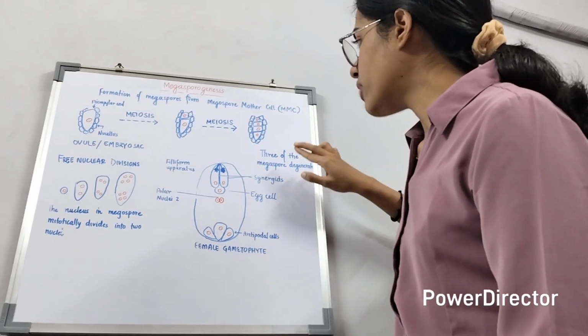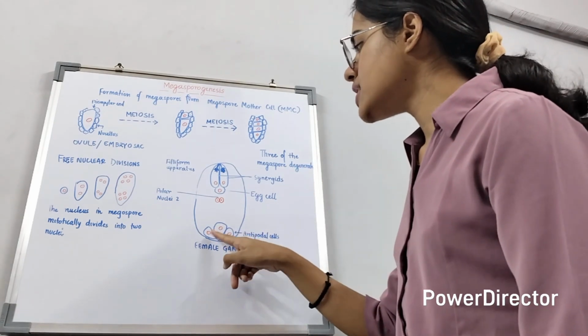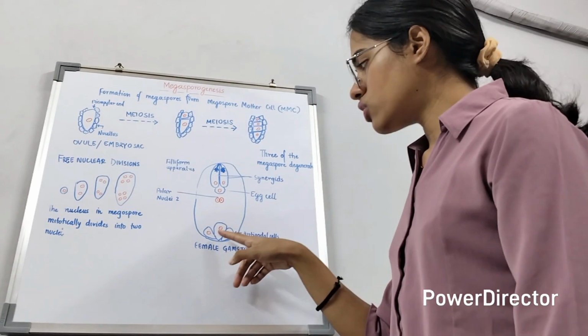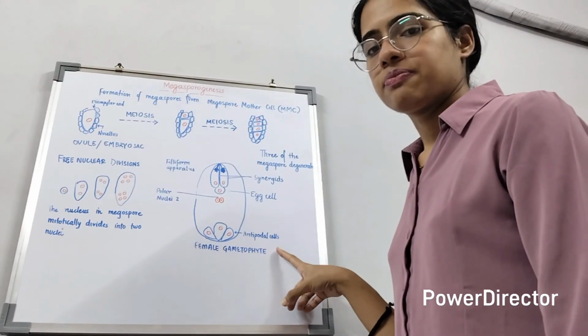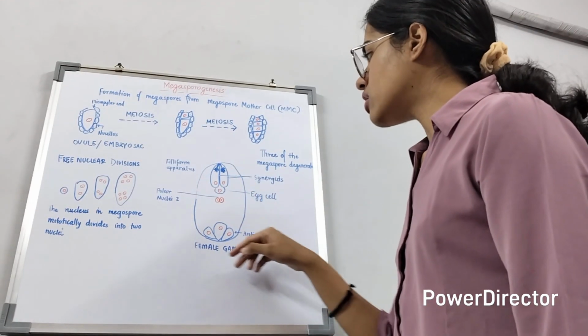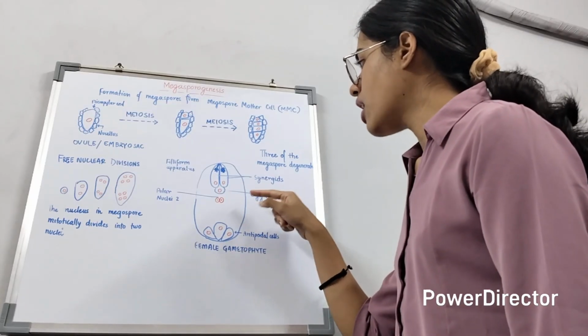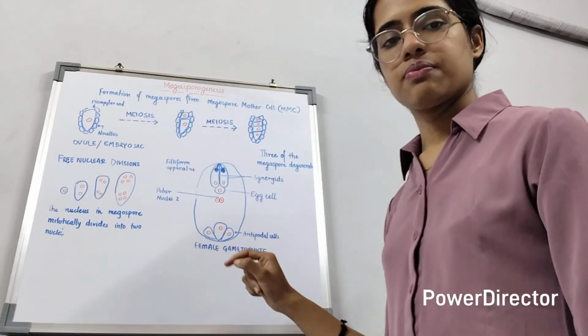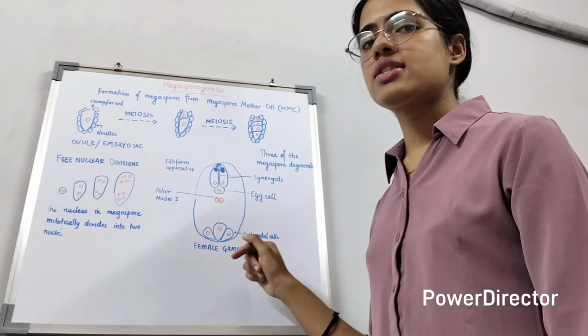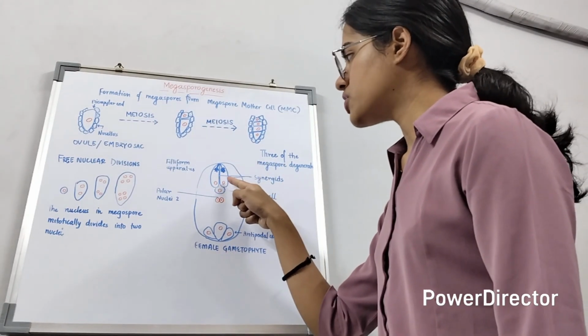In the female gametophyte, there are 3 cells present at the chalazal end of the ovary. These are the antipodal cells. Then there is a large central cell, and we have two synergids, which are present in the direction of the stigma.